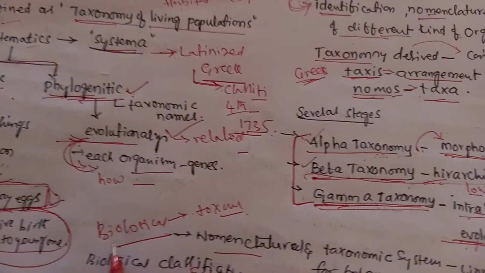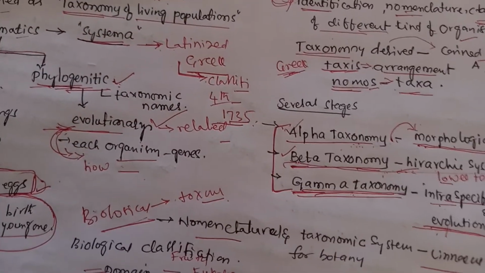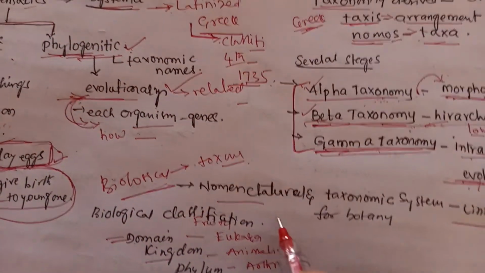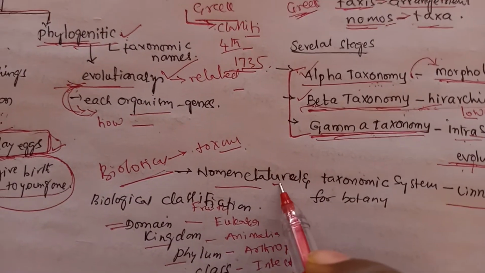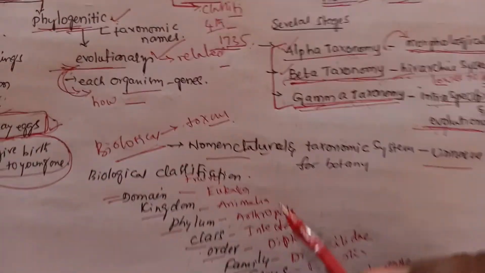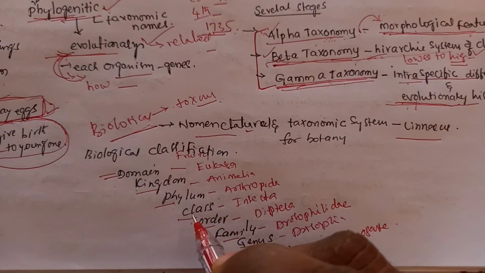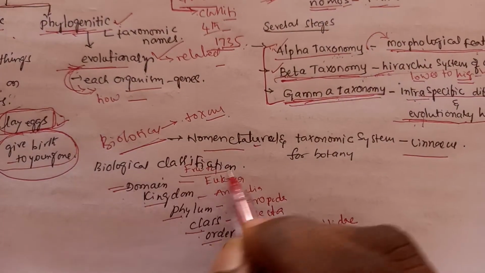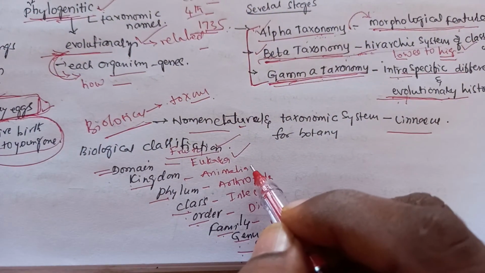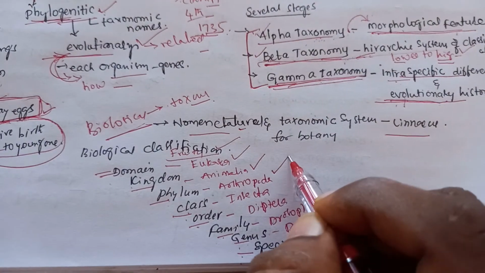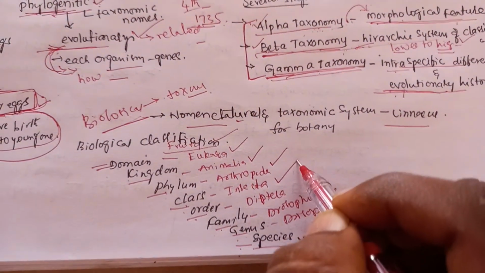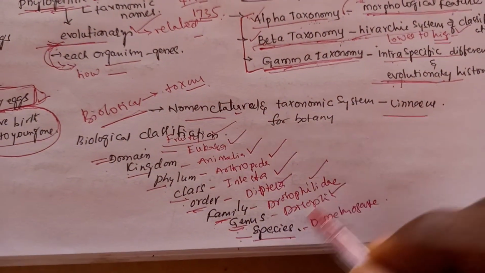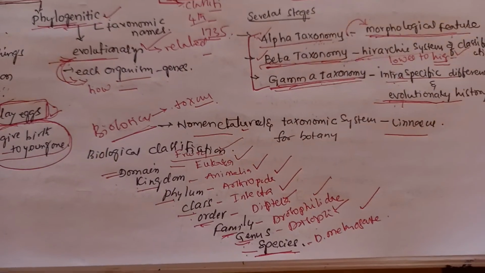And biological classification is a critical component of classification, and it uses the taxonomic ranks in order from most inclusive to least inclusive, like domain, kingdom, phylum, class, order, family, genus, species. So we have to take one example, the fruit fly. It belongs to domain Eukarya, kingdom Animalia, phylum Arthropoda, class Insecta, order Diptera, family Drosophilidae, genus Drosophila, species Drosophila melanogaster.